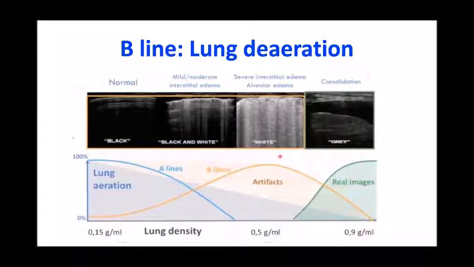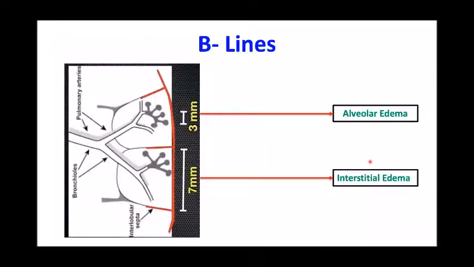So until then, these are all artifacts we visualize. When there is a consolidation, we can see the real image. Again, the B lines can be classified as interstitial edema or alveolar edema, because the interlobular septa are separated by 7 millimeters and the acini are around 3 millimeters. So they are around 7 millimeters apart. So you can say there is no alveolar edema, only interstitial edema is present, and whether it is diffuse and gross and less than 3 centimeters, maybe alveolar edema is present.